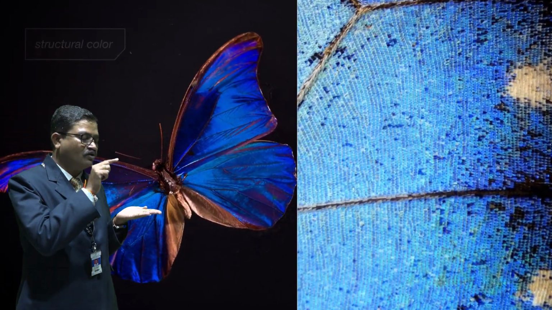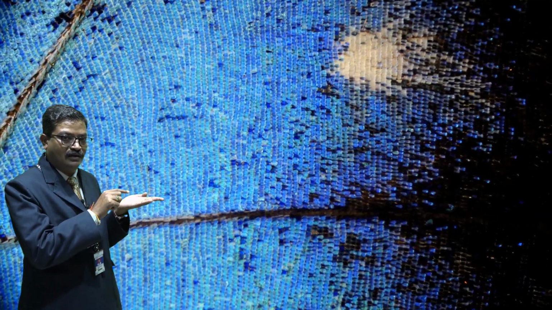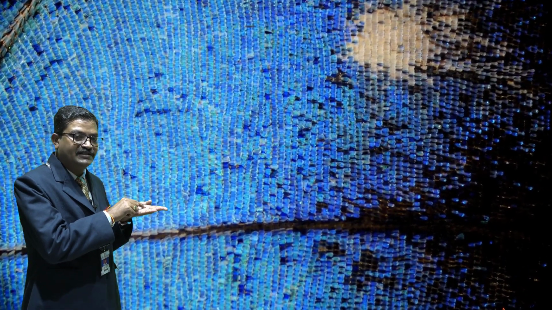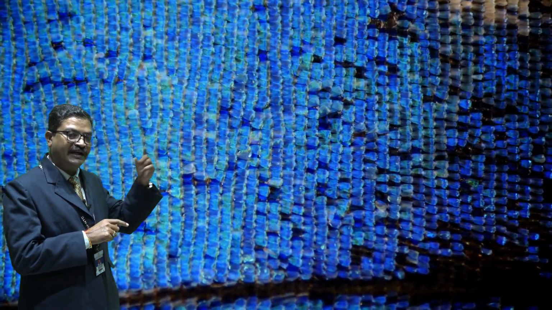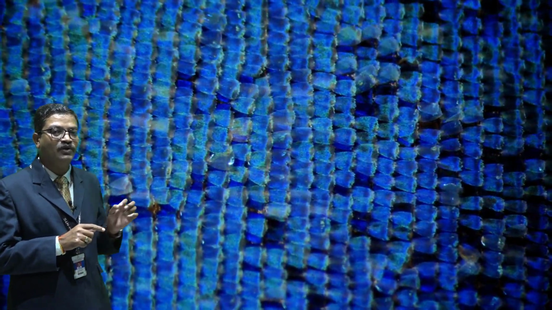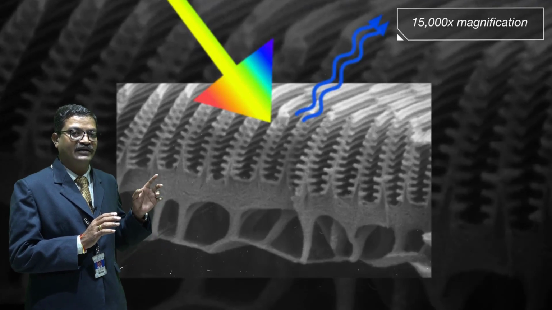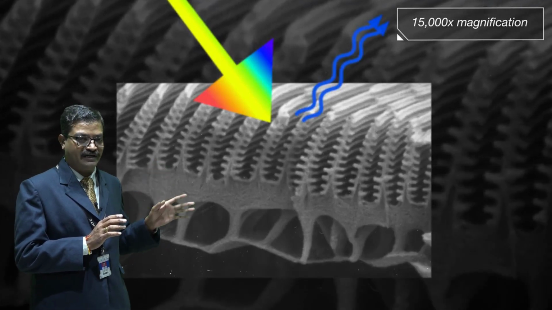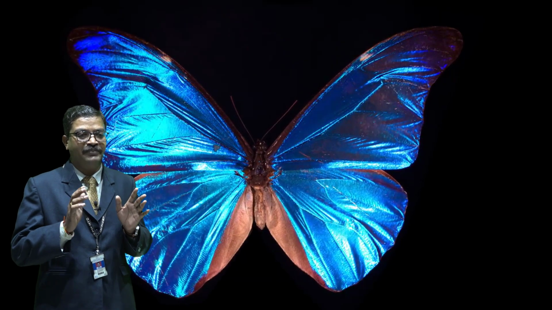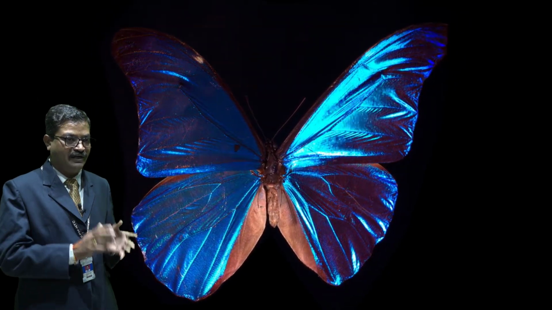When light is incident on the upper surface of that nanostructure, it gets reflected, and in that reflected light only the blue color satisfies the condition of constructive interference. So that's why blue color is visible in the reflected system. On the other hand, the remaining colors which satisfy the condition of destructive interference are found to be absent in the reflected system. So this is one of the best examples of interference in nature.